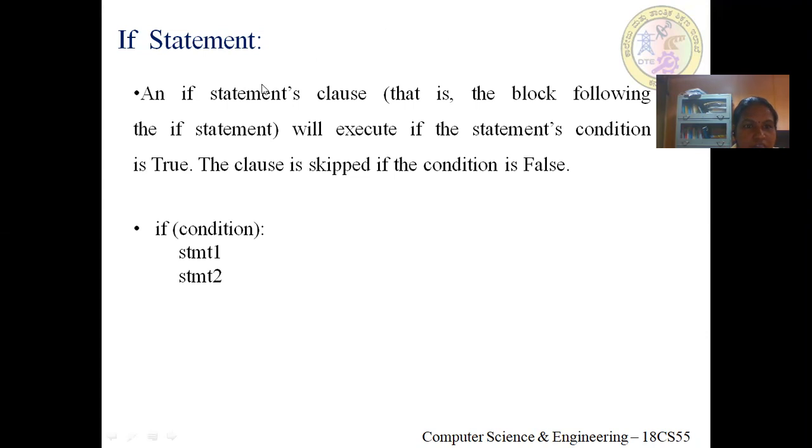So the syntax of the if statement in Python looks like this. The first is the if keyword followed by the condition. It can be enclosed within parentheses or it can be as it is. The condition can be an expression combined with relational and comparison operators, which will be evaluated down to a Boolean value. If the condition is true, then the set of statements below that if statement will be executed. So if followed by the condition and colon. This is the if statement syntax.